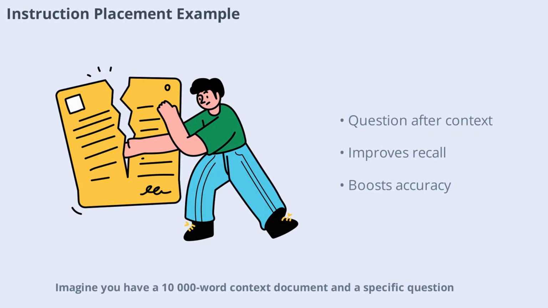Imagine you have a 10,000-word context document and a specific question. If you place the question at the top, the model may lose track of it by the end. By placing the question after the document, you ensure it remains fresh in the model's attention, increasing the likelihood of a relevant and accurate answer. Proper instruction placement is a subtle but powerful prompt engineering skill.